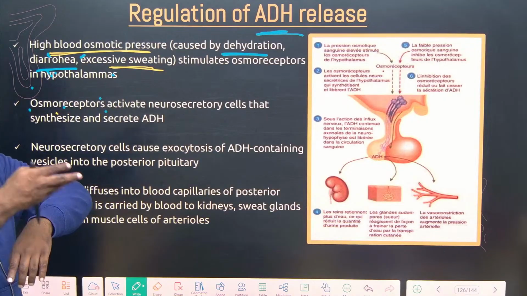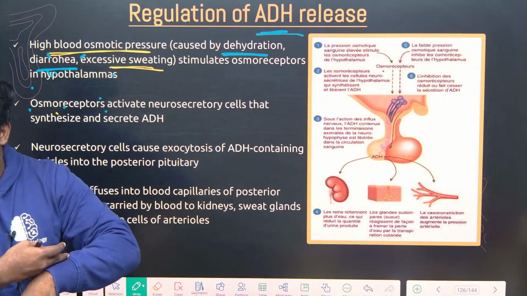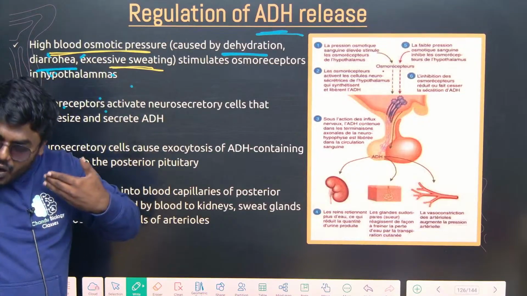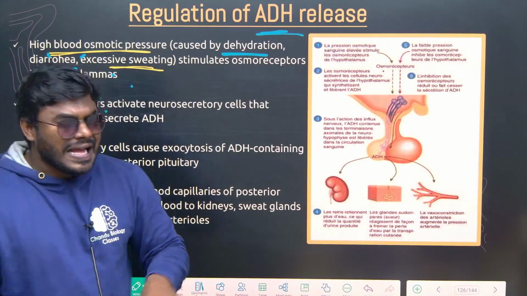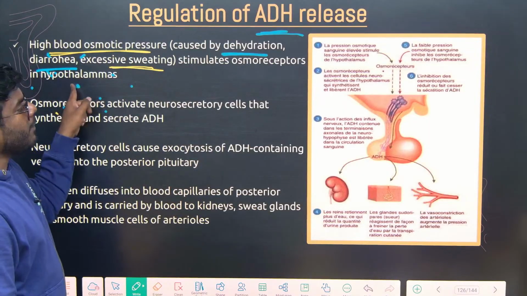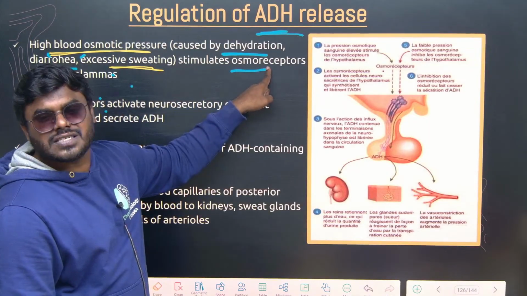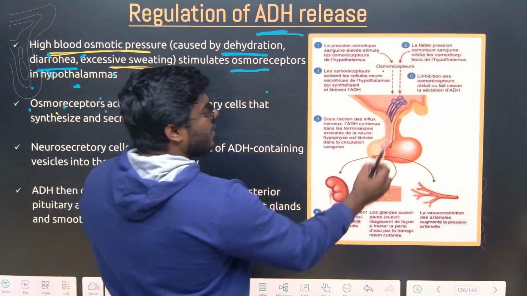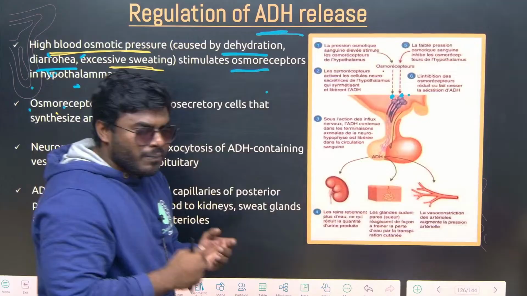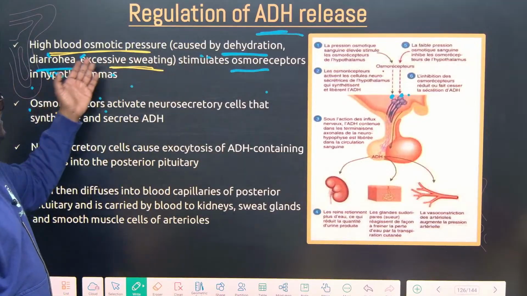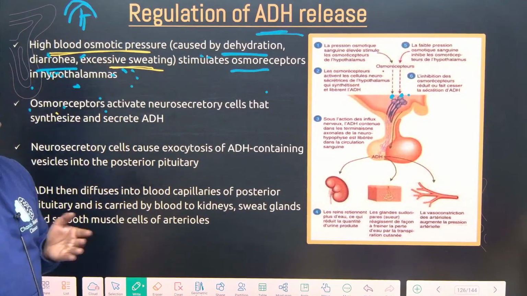Excessive sweating, what is going out? Sodium is going out. Correct, na? Salts. So all salts or ions are lost from the body. Correct, na? That time, what happens? There are certain receptors. What receptor? Osmoreceptors. Where are these osmoreceptors located? In the hypothalamus only. So what is the condition? The condition is dehydration, diarrhea. Because of that, osmotic pressure becomes high.